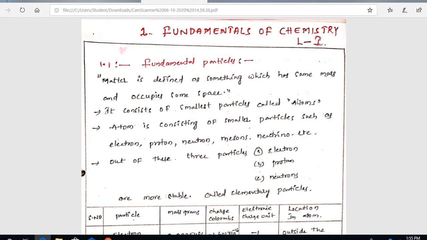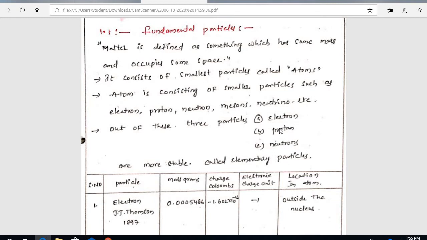And next, what is meant by atom? Atom is an indivisible or invisible particle, but according to Dalton, the atom has some minor particles, just like electron, proton, neutrons, mesons, etc. Except for mesons and neutrinos, electron, proton, and neutron are called fundamental particles.